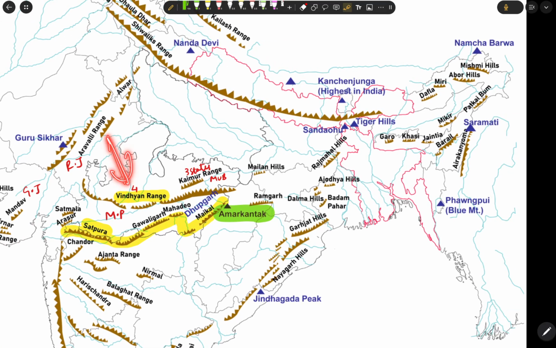And towards the southeast, we have the Vindhya region of the Aravalli ranges. The Vindhya region extends up to 4 states.